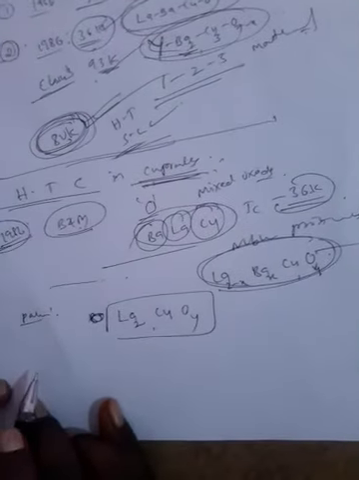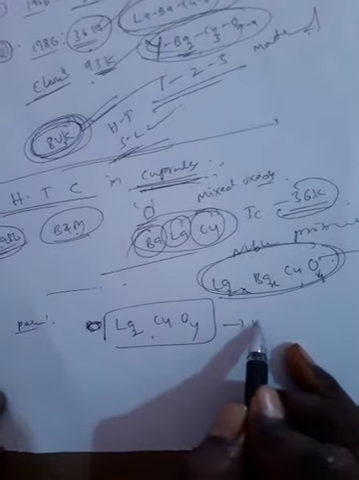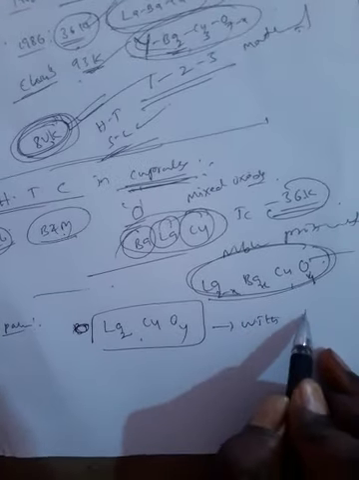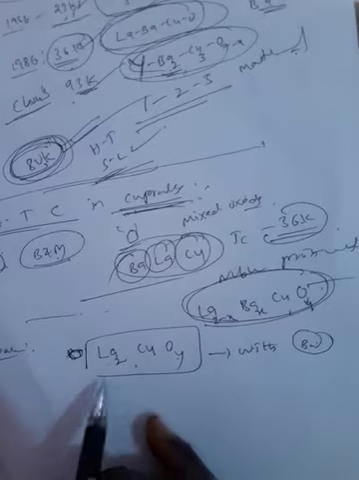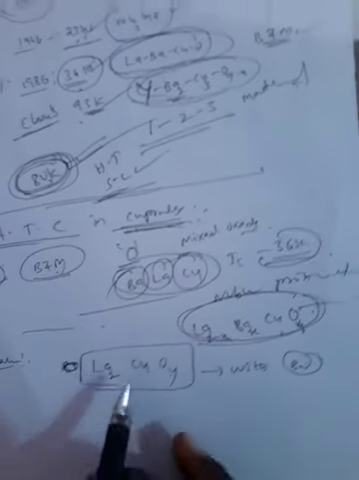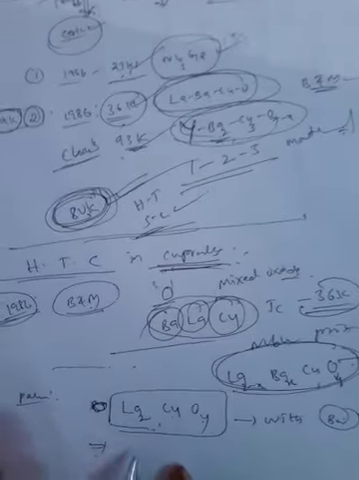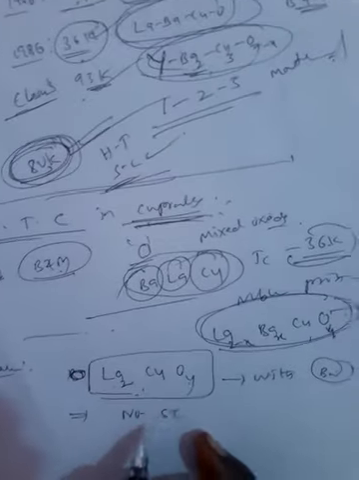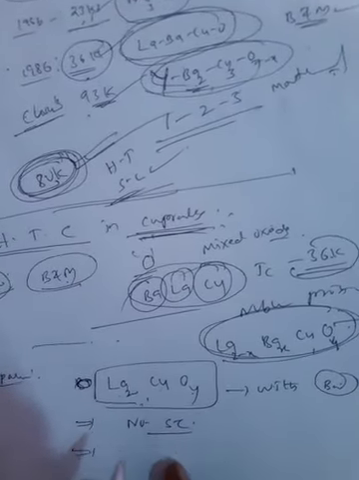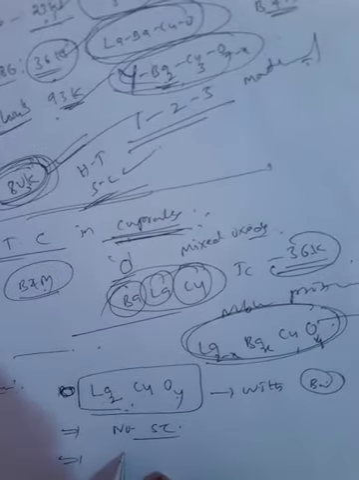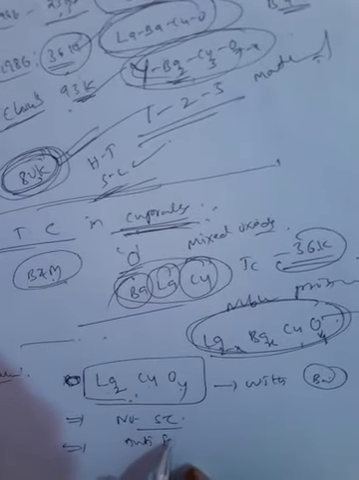What is the difference between the main compound and the parent compound? First of all, we take the compound without barium, La2CuO4. This is the parent compound. In this compound there is no superconductivity. This compound does not exhibit superconductivity because this material exhibits a magnetic nature, antiferromagnetism.